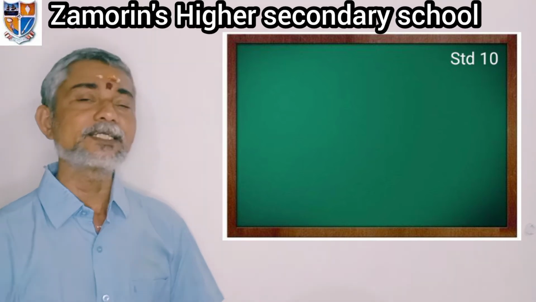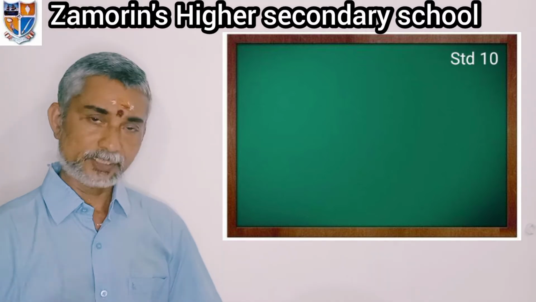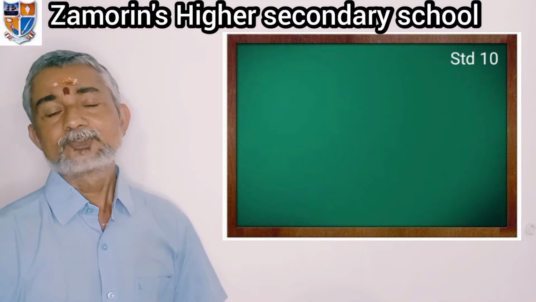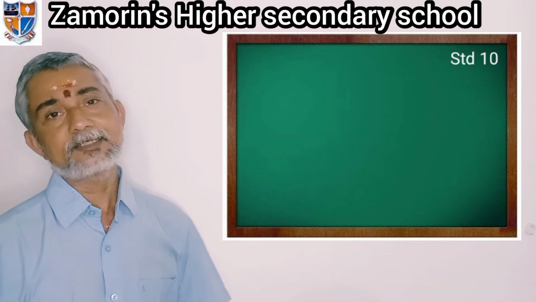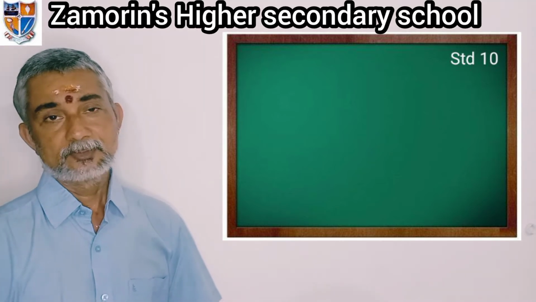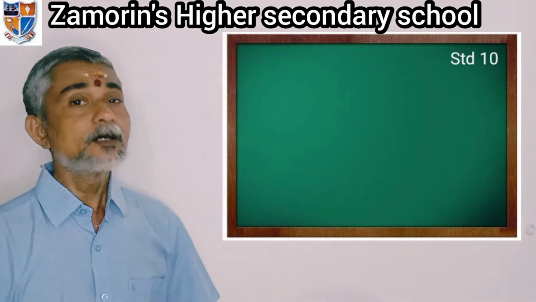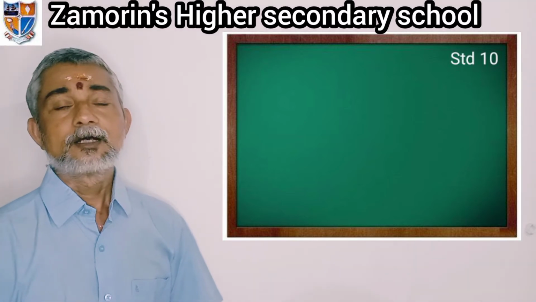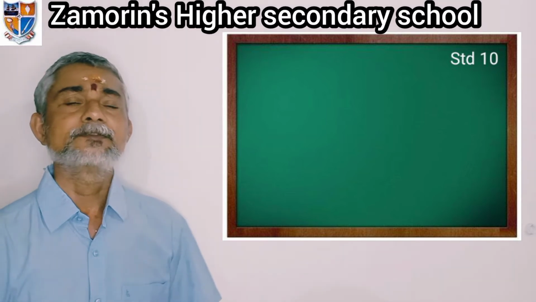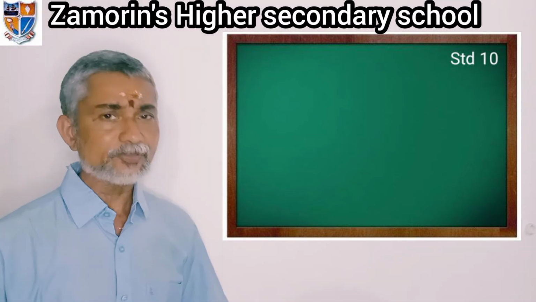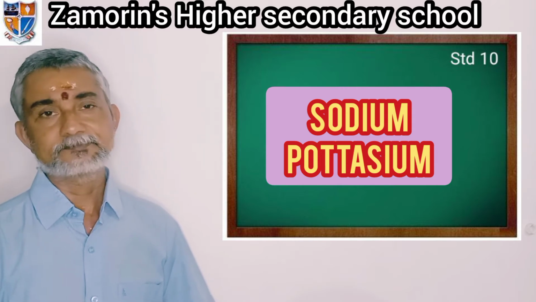And the third one is reduction with a suitable thing, that is carbon rod or electricity. In that case, we are reducing the metal oxide with a reducing agent. We are purifying by this suitable reducing agent: carbon rod, electricity, carbon monoxide. Highly reactive metals like sodium and potassium are extracted by electricity only.